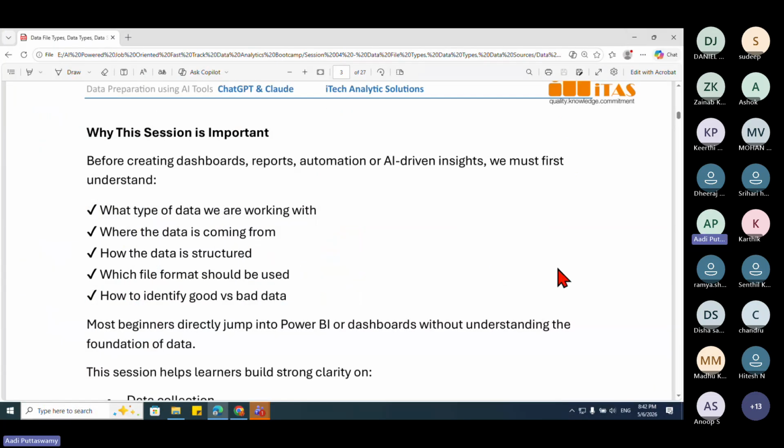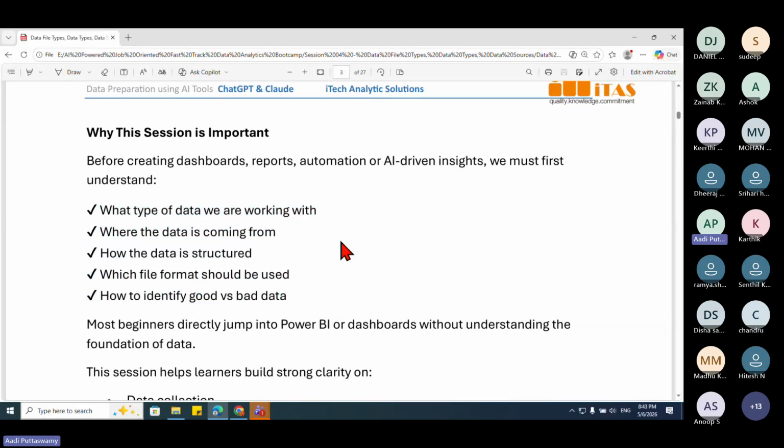This session is important because before creating dashboards, reports, automations, or AI-driven insights, we must first understand what type of data we are working with, where the data is coming from, how the data is structured, which file format we should use, and how to identify good versus bad data. So this is very important.